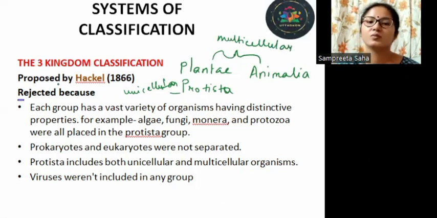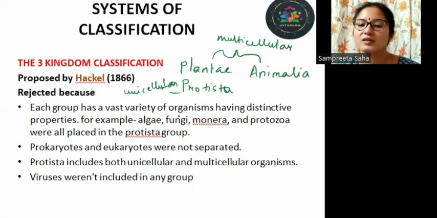So this group was again rejected. Let us check the reasons as to why it was rejected. Each group has a vast variety of organisms having distinctive properties. For example, algae, fungi, Monera, Protista were all placed under the group Protists. So we are placing algae, fungi, Monera and Protozoa all into one group, that is Protista. Why? Because they were unicellular. So this is again faulty. Prokaryotes and eukaryotes were again not separated. Protists included both unicellular and multicellular organisms, and viruses were also not included in this group.